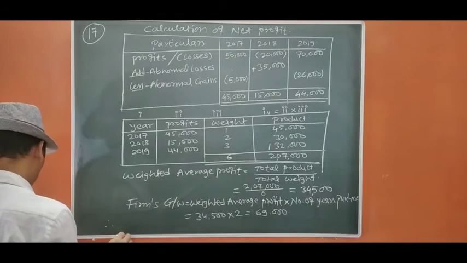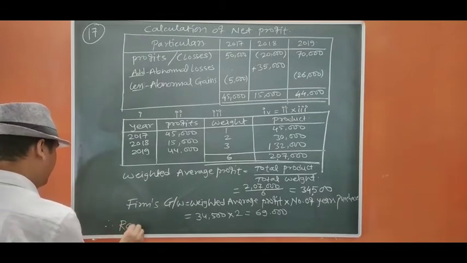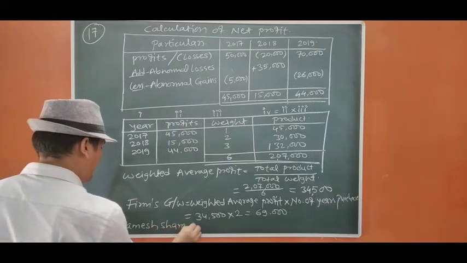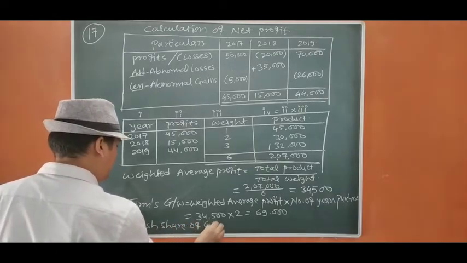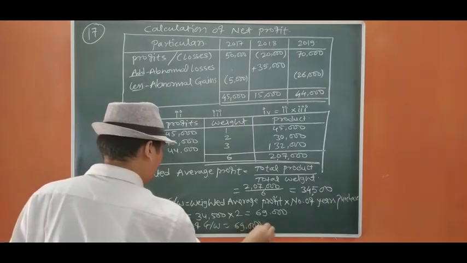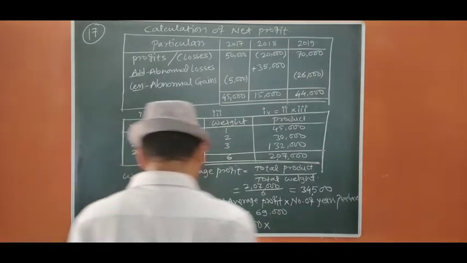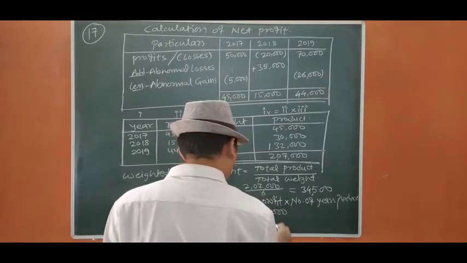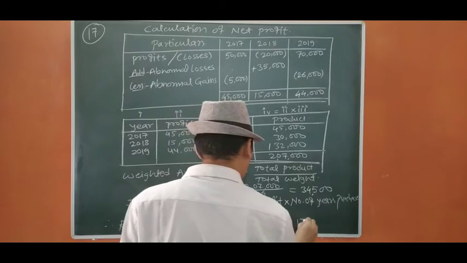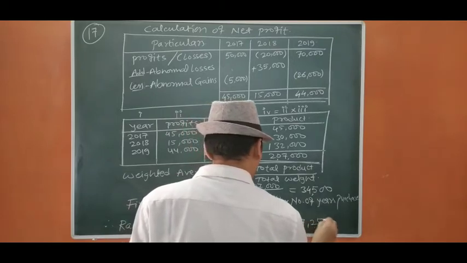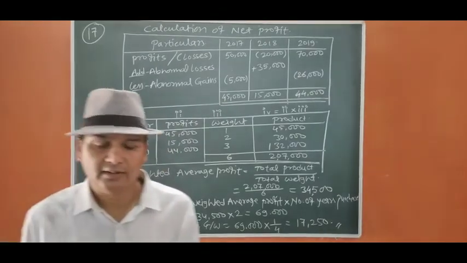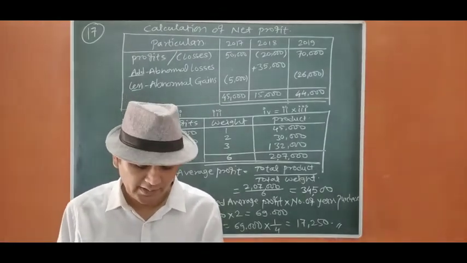Therefore, your share of goodwill equals 69,000 into his share, which was 1/4. That will be 17,250. Okay. This is the end of question number 17. Now we move to question number 18.